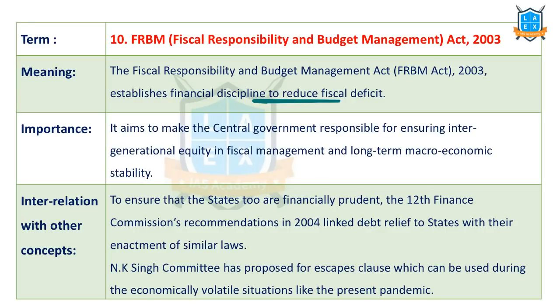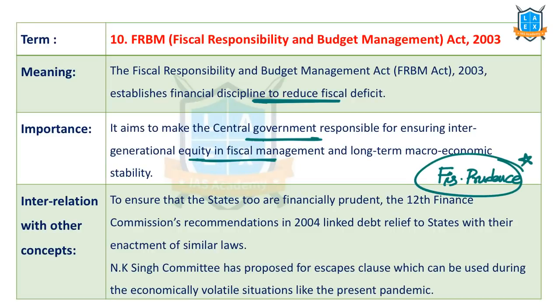But recently, due to COVID-19, fiscal stimulus needs to be given. Then many people have suggested to not adhere to FRBM Act and to borrow more money or print more money and spend more. That's the suggestion. In that context, FRBM Act is in news. See, it aims to make the central government responsible for ensuring the fiscal management. There is a term called fiscal prudence, maintaining fiscal prudence. For that purpose, this particular FRBM Act was enacted in the year 2003. Many a time, the implementation of FRBM Act was postponed, now also due to this calamity, this pandemic.